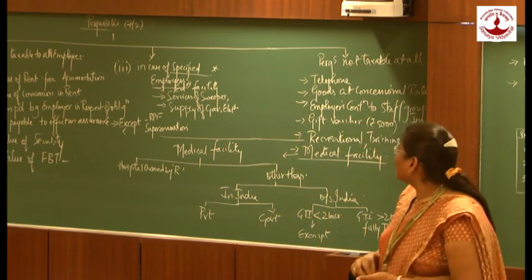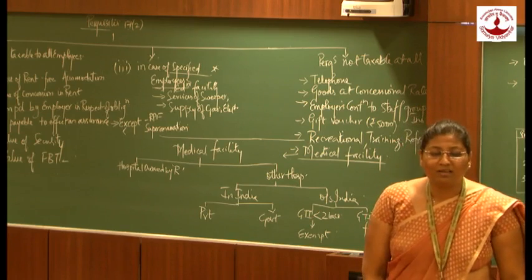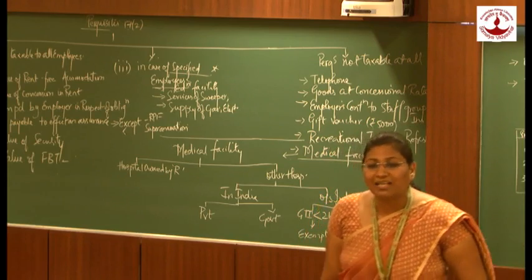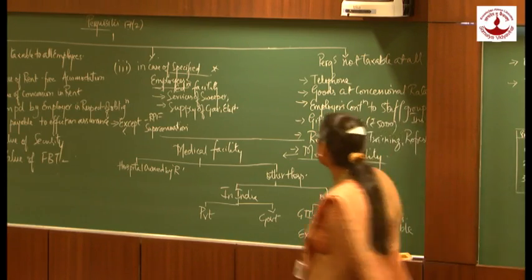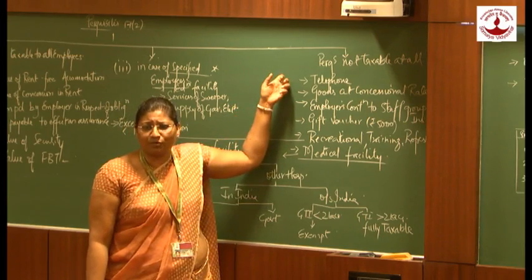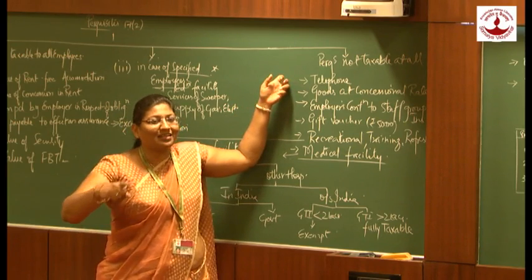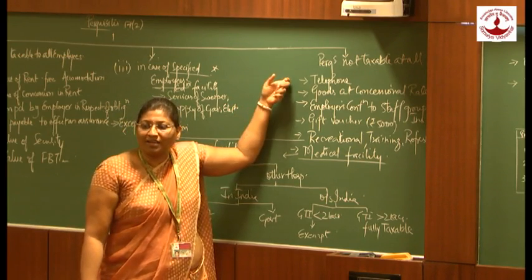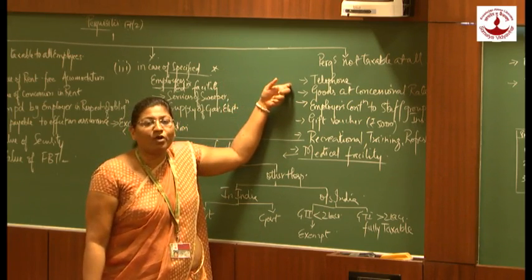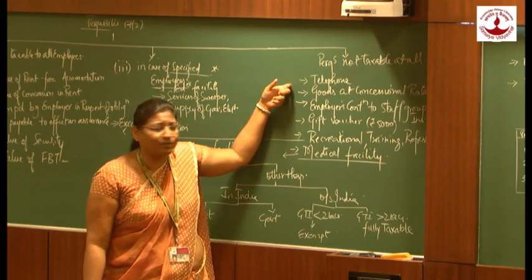And the last one is perquisites which are not taxable at all. Three categories, two done, and the third one is perquisites which are not taxable at all. Under this, first comes telephone service provided, or telephone bill paid by the employer for the connection at the residence of the employee: not taxable. Goods at concessional rate: sometimes the employer provides employees goods at concessional rate. That is also not taxable.